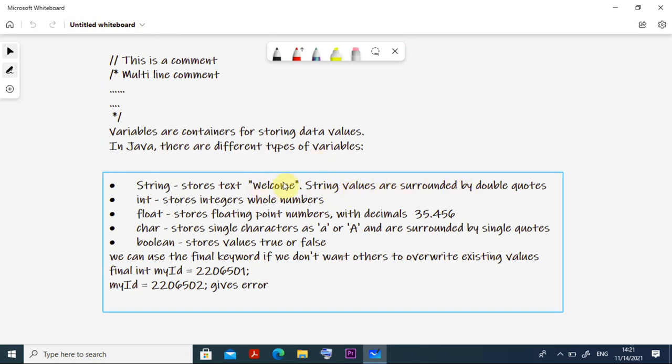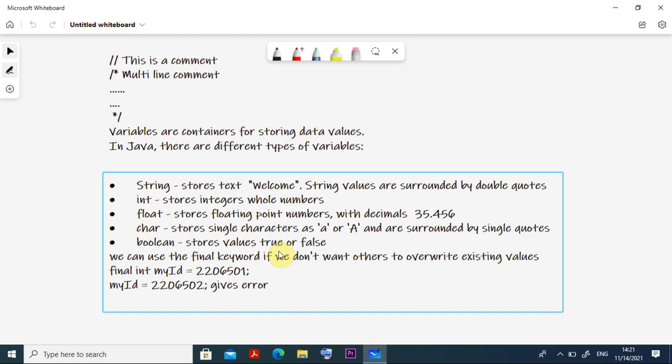You can see with String I am putting double quotes. A single character is surrounded by single quotes. That is the only difference. Integer stores whole numbers. Then float stores floating point numbers, for example 35.456. For this we use the data type float, right? Then char is any character, small a, capital A, and so on. This is surrounded by single quotes, I told you. Boolean stores values like true or false.